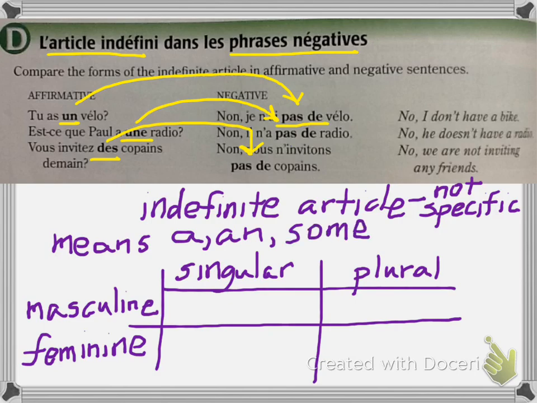Remember, in English we oftentimes leave our articles out, but in French our nouns always have to have an article. The masculine singular indefinite article is un. The feminine singular one is une. And you just learned the plurals of these. The plural for the masculine one is des, and the plural for the feminine one is des.